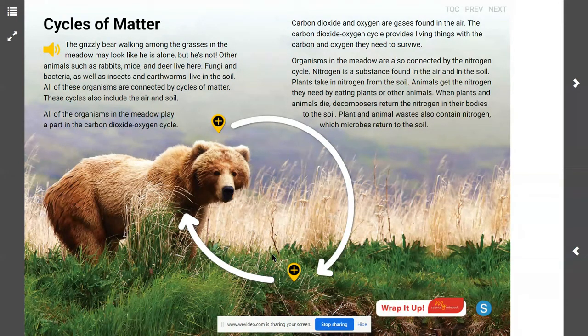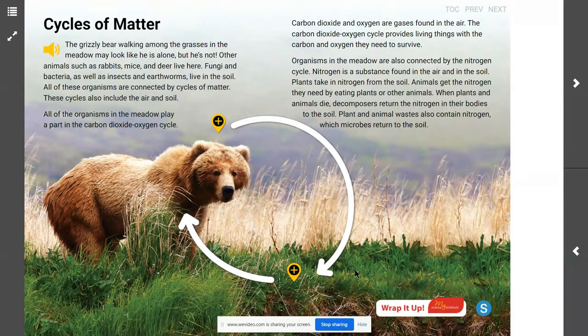So what gas does this bear need to survive? It needs oxygen. And where is that bear getting the oxygen it needs to survive? From the air. And how does the bear use oxygen to survive? The bear uses oxygen to break down and get energy from food.